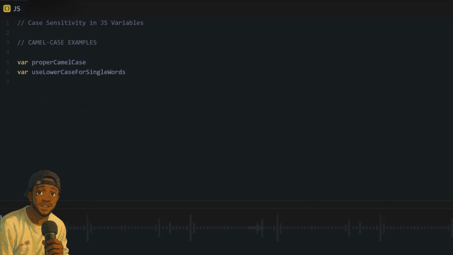Other examples of proper camel case: the first word is all lowercase, then camel begins with a capital letter, case begins with a capital letter. Same with single-word variables, use lowercase, my all in small letters, then the next words begin with a capital letter.